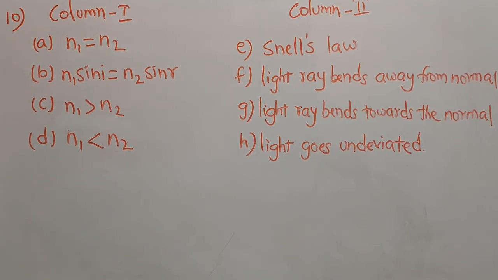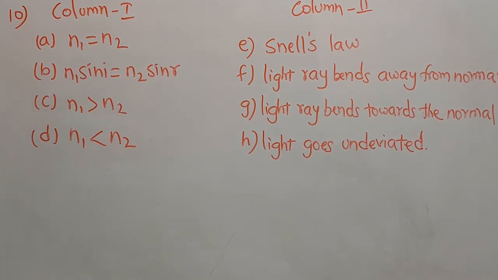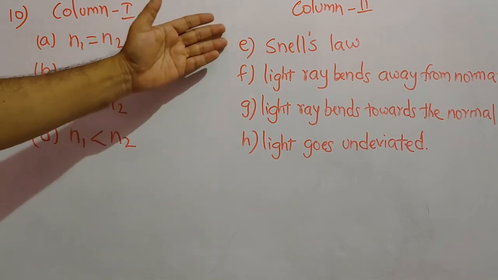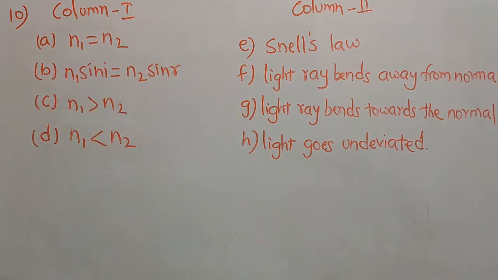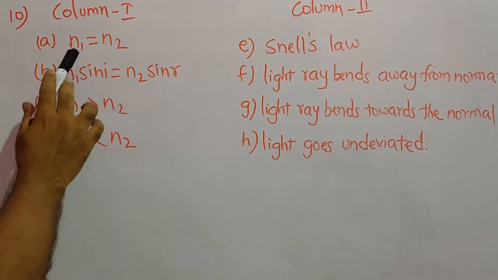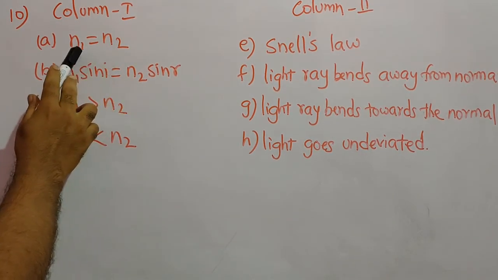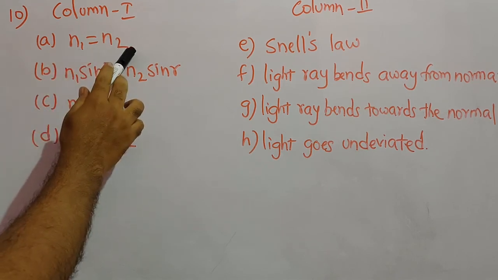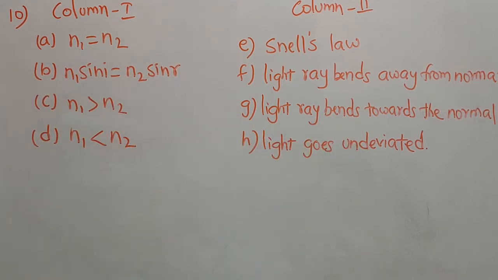Now let us move to another question, which is a match the following type question, and these are very important model questions for competitive examinations. So a few items are given under column 1 and a few are given under column 2, and we have to match both of them. So first one, n1 is equal to n2, that means the refractive indices of both media are the same, that means no refraction takes place, so light goes undeviated.